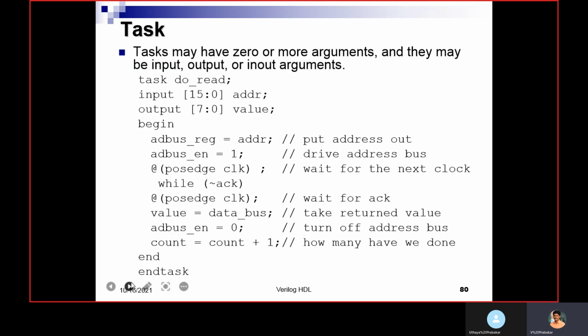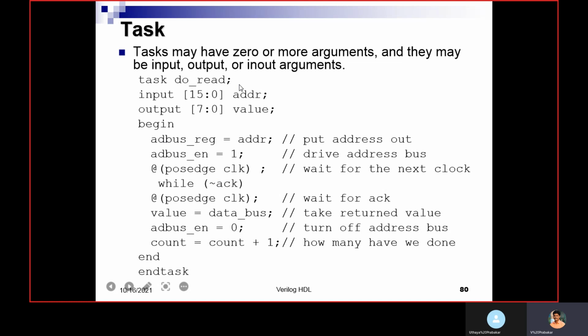A task, this is one example of a task. A task may have zero or more arguments and they may be input, output and in-out. The task is a keyword, then the task name, you can give any name, then you should write endtask. Within that, you should declare the inputs and outputs. In-out is also possible in a task. Then you need to write the actual functionality of the task. If you have more lines, you should use begin and end.